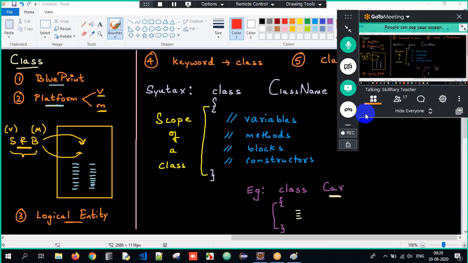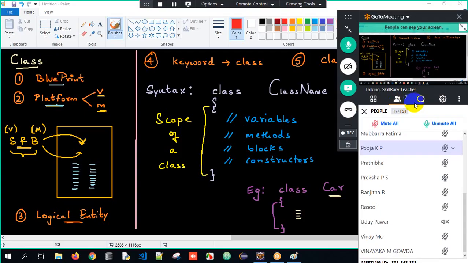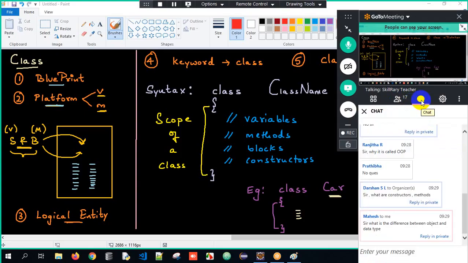I told you whatever clarity I gave you now. See, objects are nothing but real world entities. We are going to relate everything to the real world aspect and try to derive some solution. That is the reason we call it object oriented. So every programming language as of now, Python, Java, is into object oriented. JavaScript has moved too. There are a lot of languages which are object oriented now.